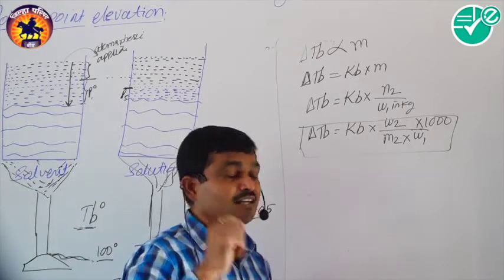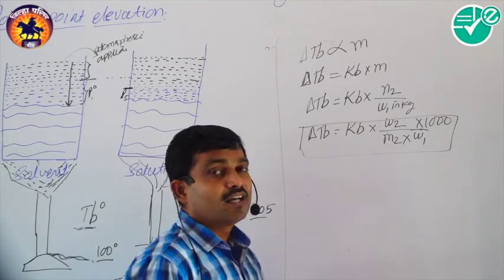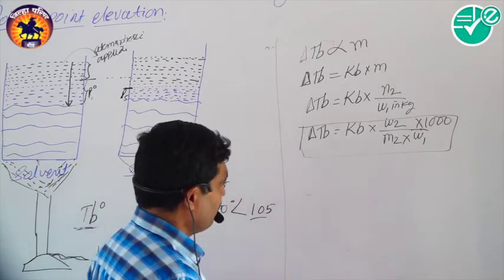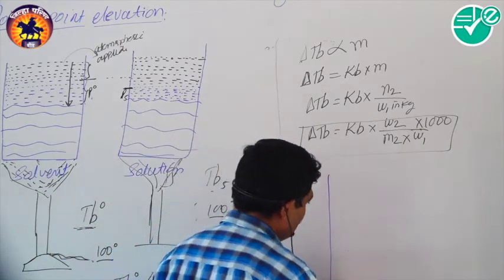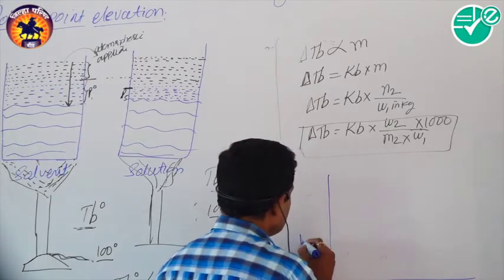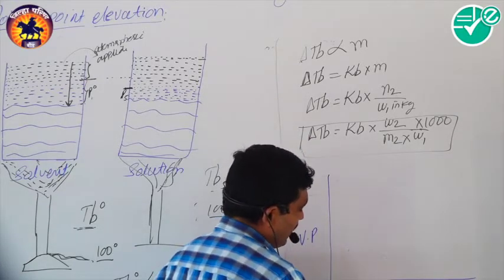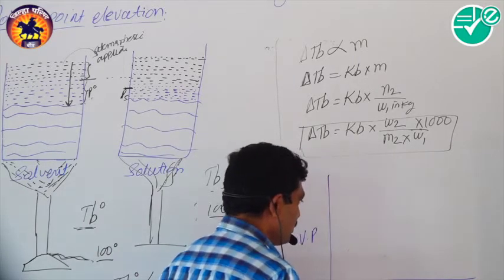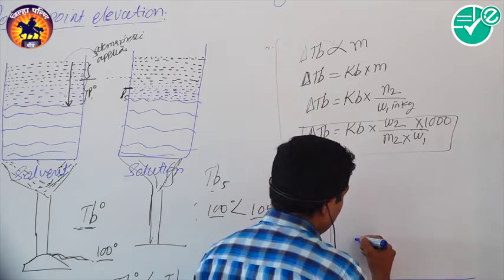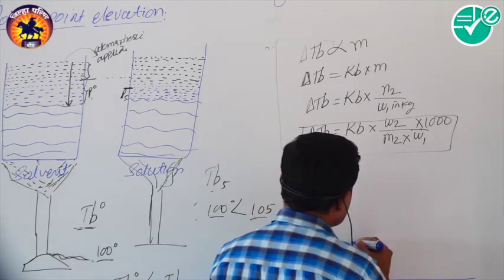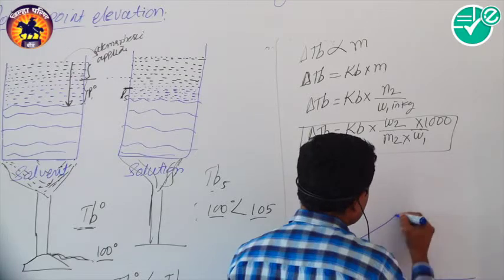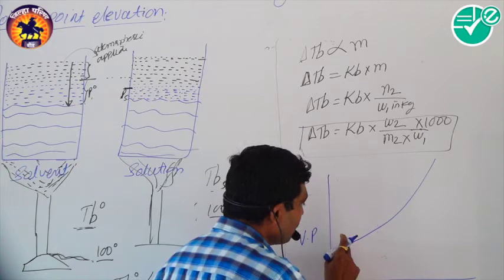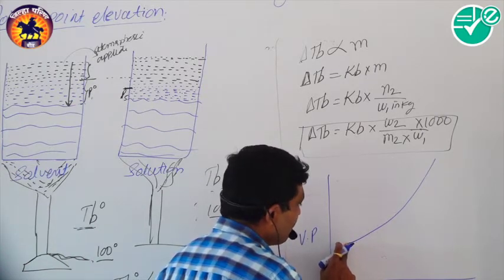So look at here the graphical representation of the elevation in boiling point and the vapor pressure. Suppose this is the vapor pressure and this is the temperature. If you consider the temperature, what happens? Suppose A is the solvent. So look at here the vapor pressure of the solvent. We know that the vapor pressure of the solvent is higher.